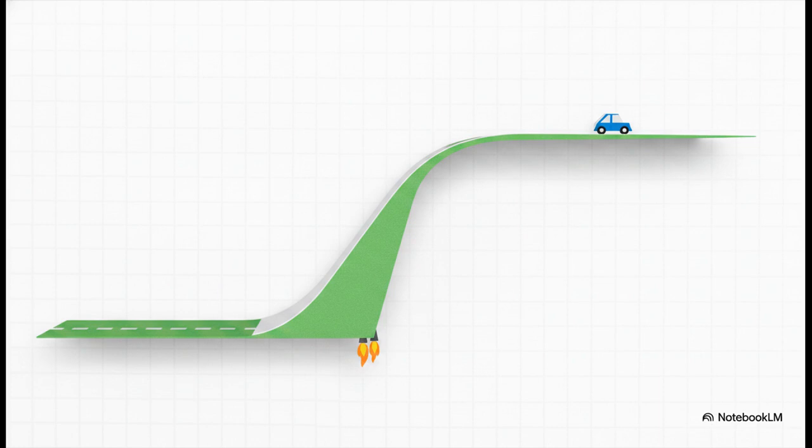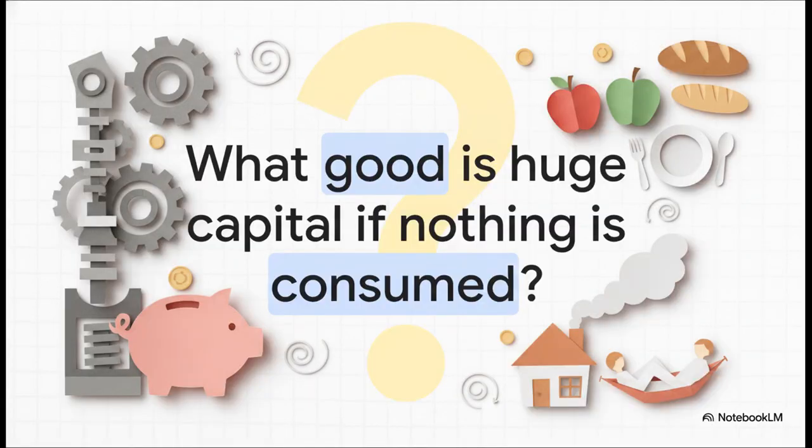Once you're there, the growth level's right off again. Now this brings up a fascinating plot twist. You might be thinking, well, if higher saving means higher output, why not just save absolutely everything? And yeah, if a nation saves 100% of its income, it absolutely gets the largest possible capital stock and the maximum possible output. But there's a huge catch. We'd literally starve.